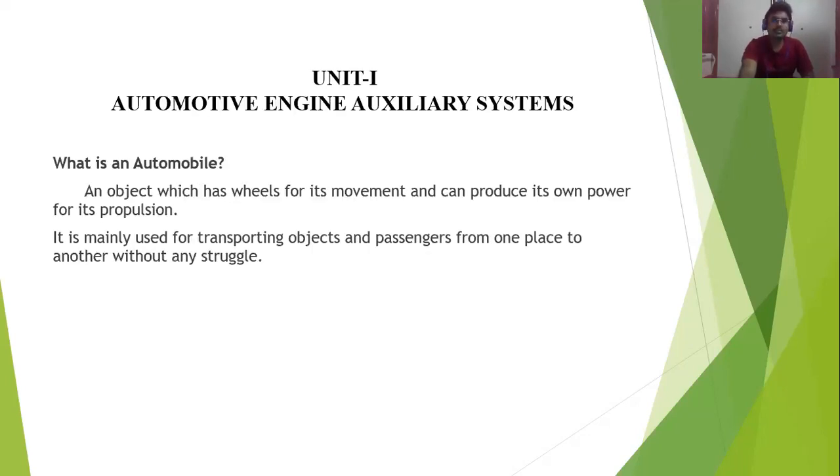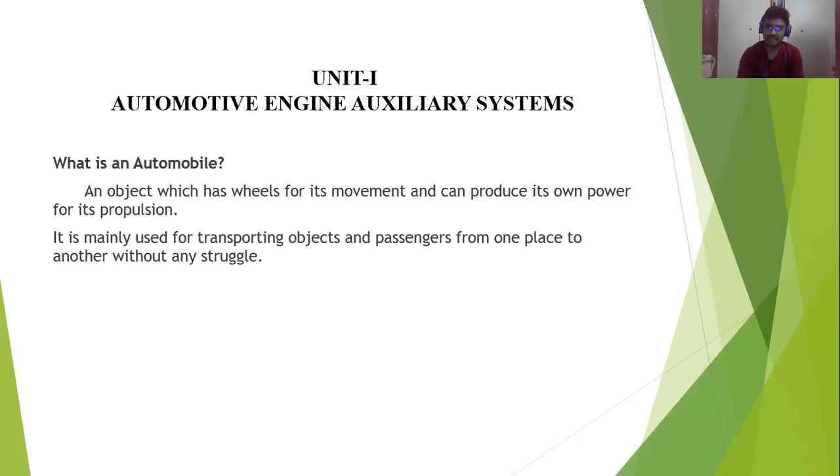So now we can step into the first unit. Before starting the first unit, you have to know some basics. First, what is an automobile? An automobile is an object which has wheels for its movement and can produce its own power for its propulsion.